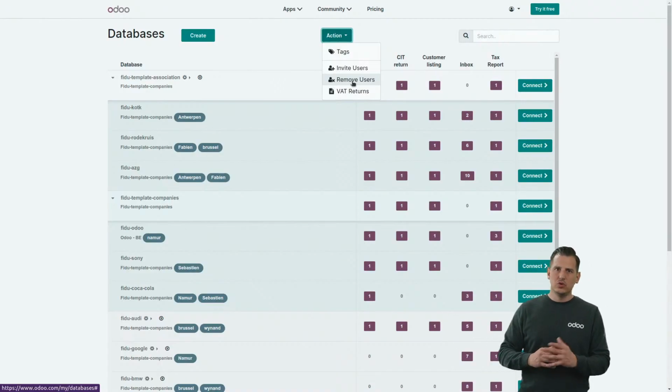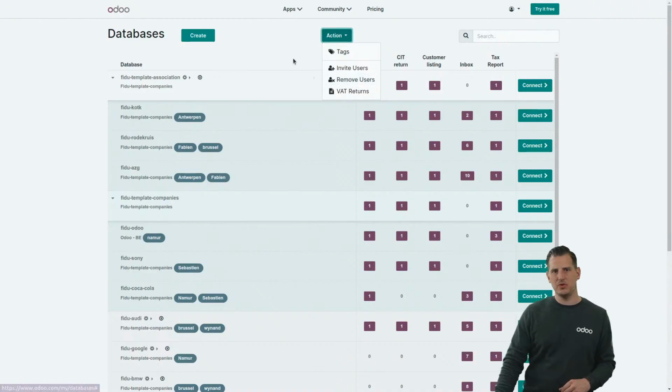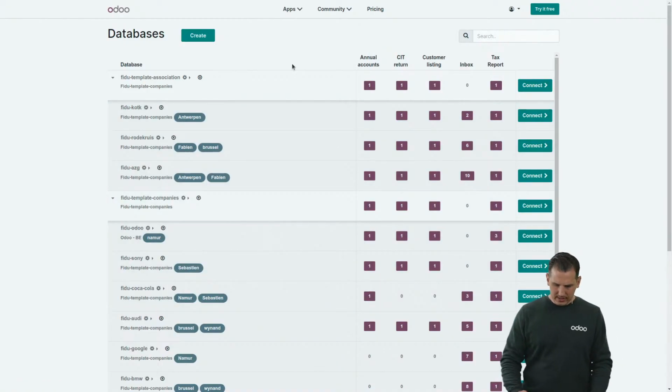If an employee leaves, you don't want him to have access anymore, so you can easily remove them as well. So that's it about the dashboard. Let's dive into our first Odoo database.